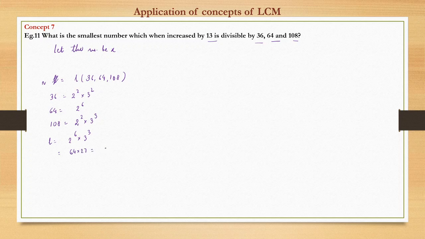This will be 1728. Yeah, so this is the way. So 1728 is the lowest number which is divisible by all the three numbers 36, 64, 108. Okay, now we have to find